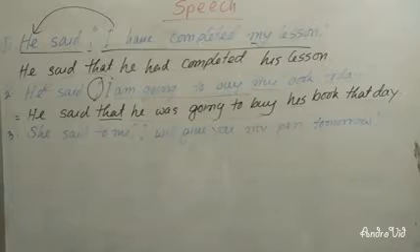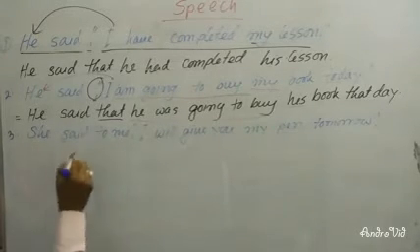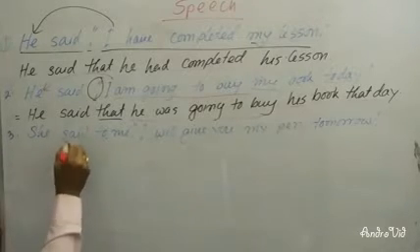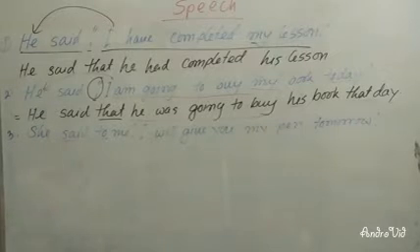Dear learner, you can see in the sentence: he said to me, I will give you my pen tomorrow. Here, in the reporting verb, you can see said to. You will have to write it as told in an assertive sentence. So let's start: he said to me, I will give you my pen tomorrow.